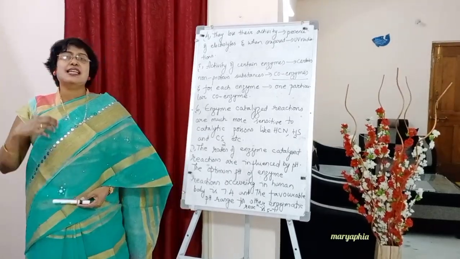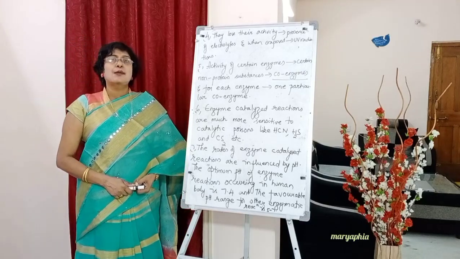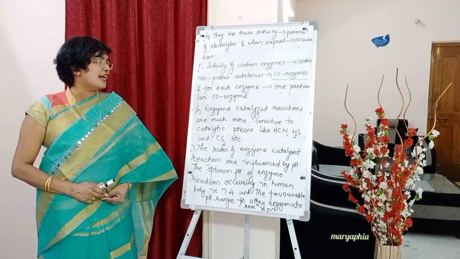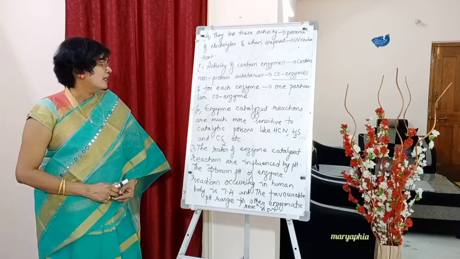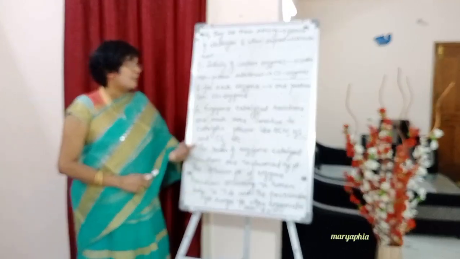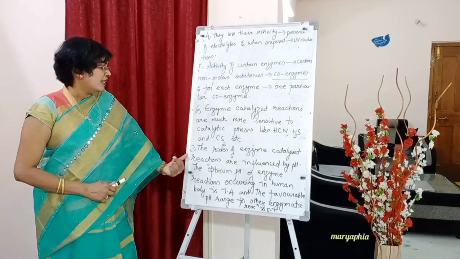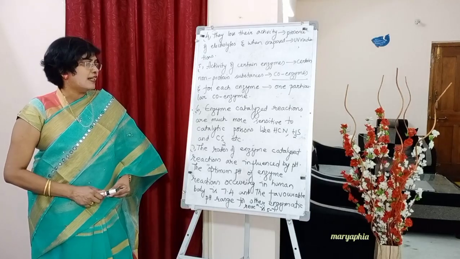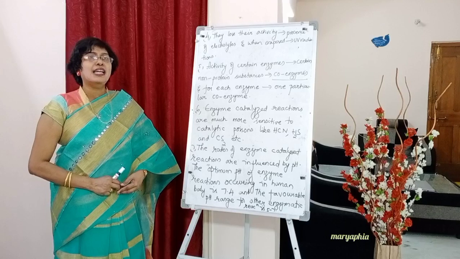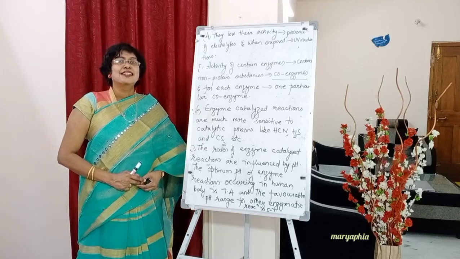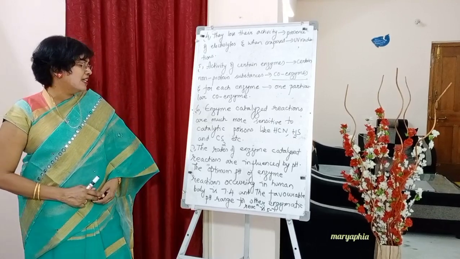Next, sixth point, enzyme catalyzed reactions, that means the reactions catalyzed by enzymes, are more sensitive to poisons like catalytic poisons such as hydrogen cyanide, H2S and CS2, etc. Next, seventh point, students, the rates of enzyme catalyzed reactions are influenced by pH.